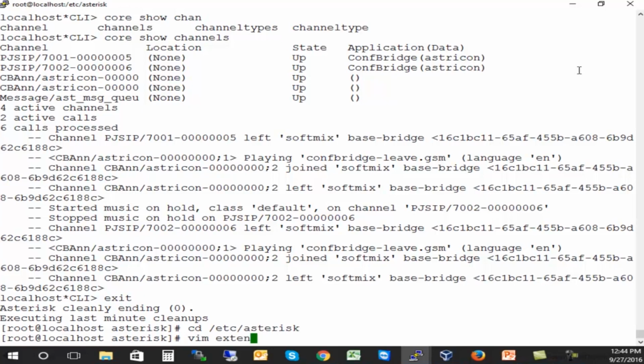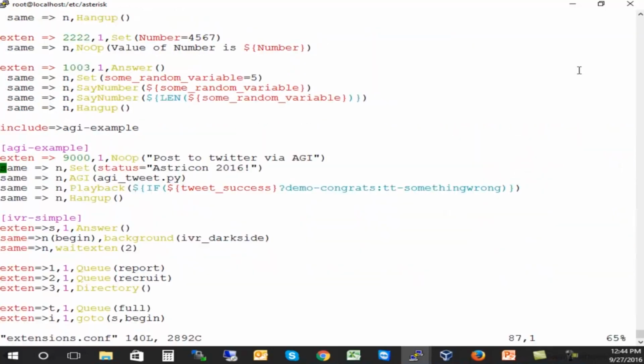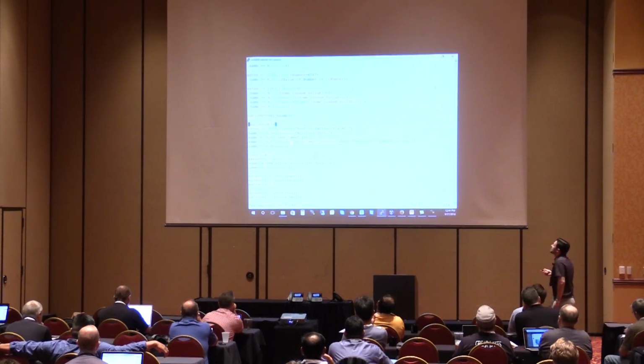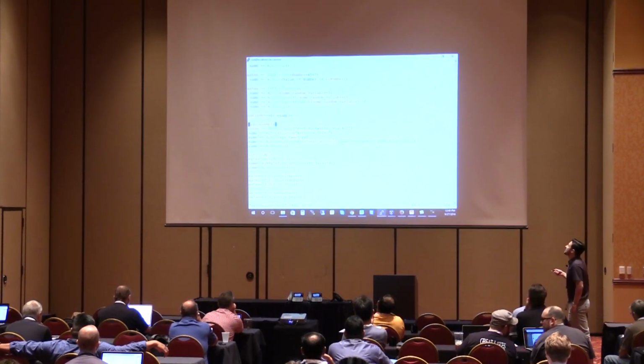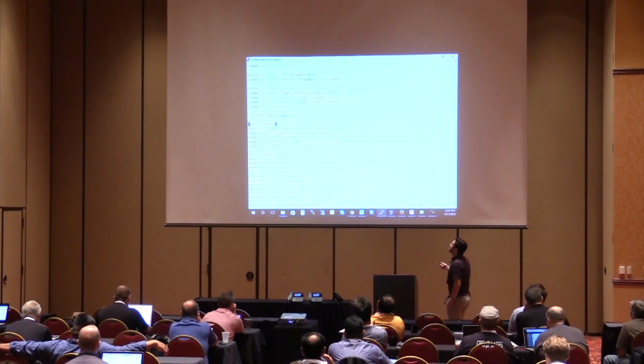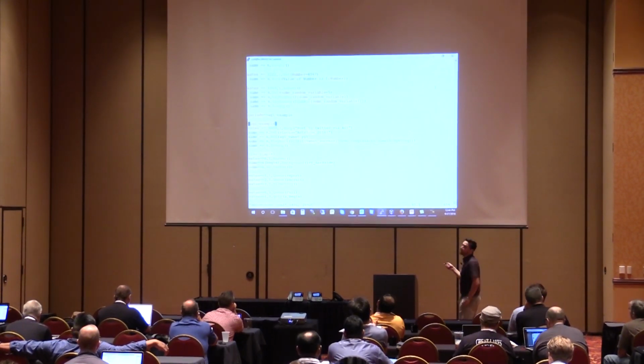From the dial plan, we have an extension, 9000 here, which is using the application NoOp, and we'll see what that is, but it's basically just showing a message on the command line interface. It's setting a variable named status to Astricon 2016, and then it's using the application AGI to execute this Python script.